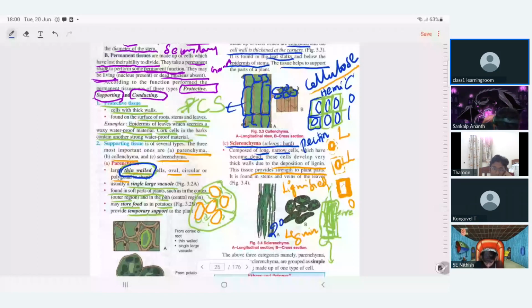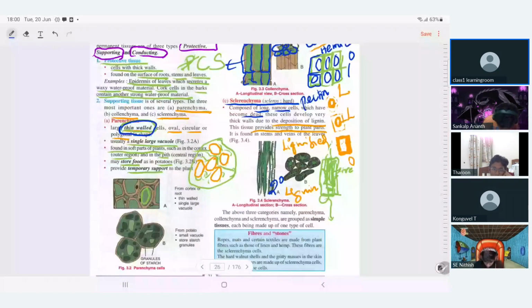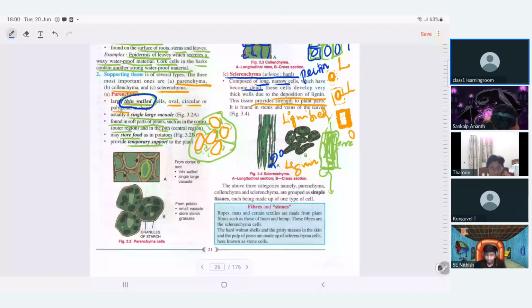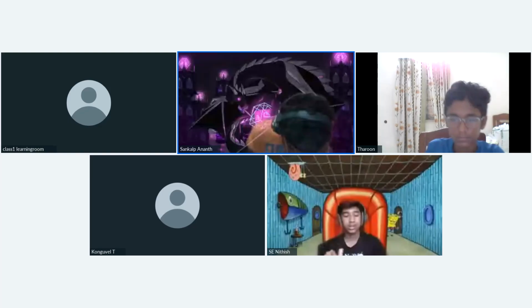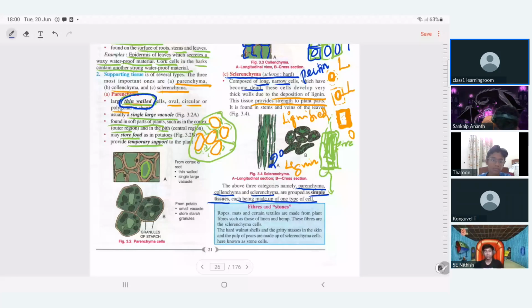So, again, parenchyma, collenchyma, and sclerenchyma are basically types of simple tissue. What is a simple tissue? Each is made up of one type of cell. All are parenchymatous cells in parenchyma, collenchymatous cells in collenchyma, and sclerenchymatous dead cells in sclerenchyma. Is it clear?